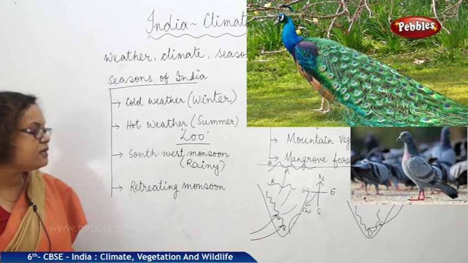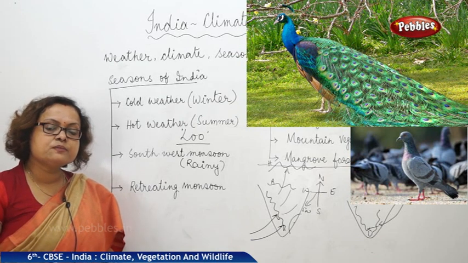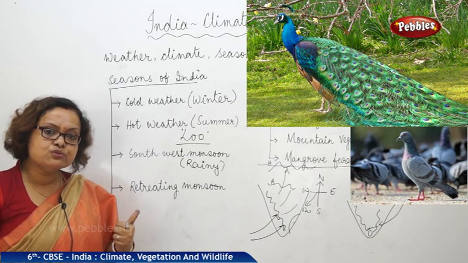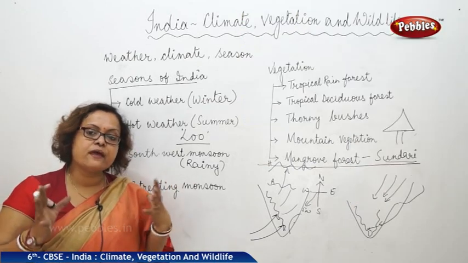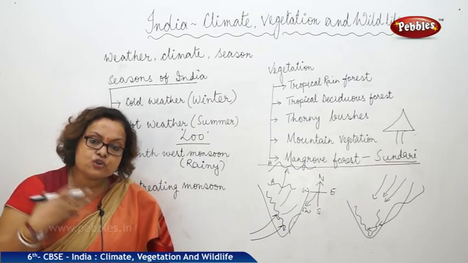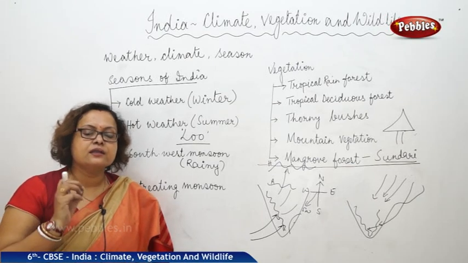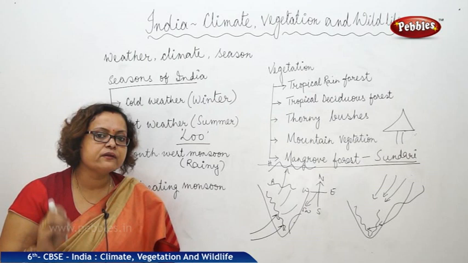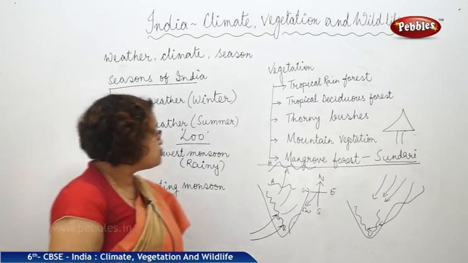Next, we are coming to rainy season, that is southwest monsoon season. We are blessed by the southwest monsoons, which come carrying lots of moisture from water bodies and cause rainfall almost throughout India, and that is very much beneficial for agriculture also. Next is retreating monsoon season.